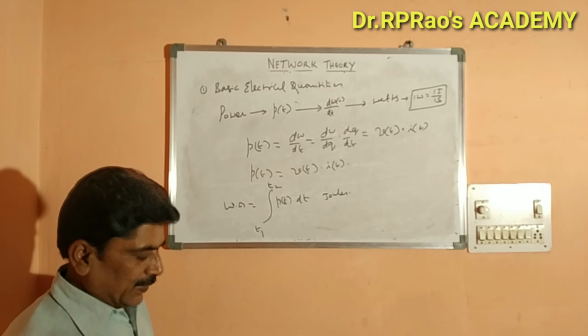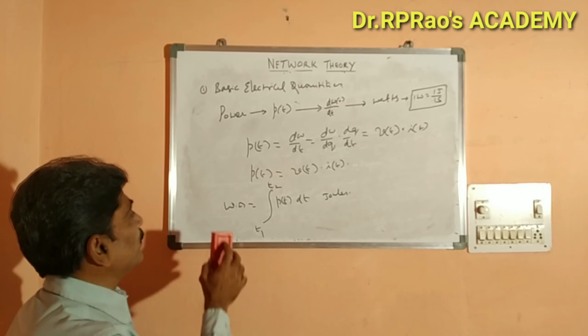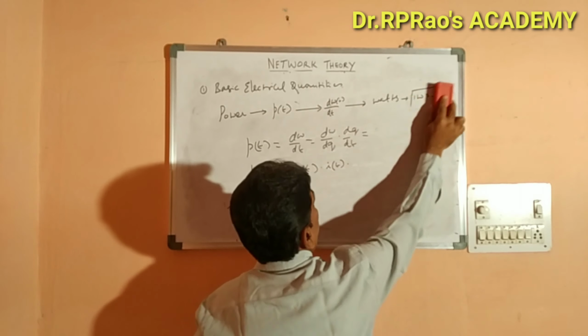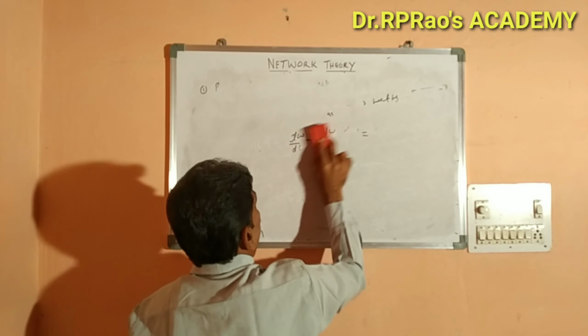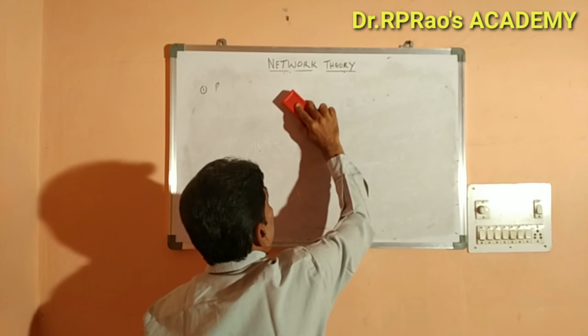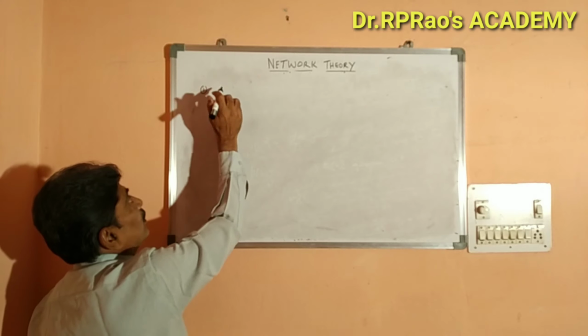Okay. Next we will see about the energy absorbing principle, the second topic in today's session.